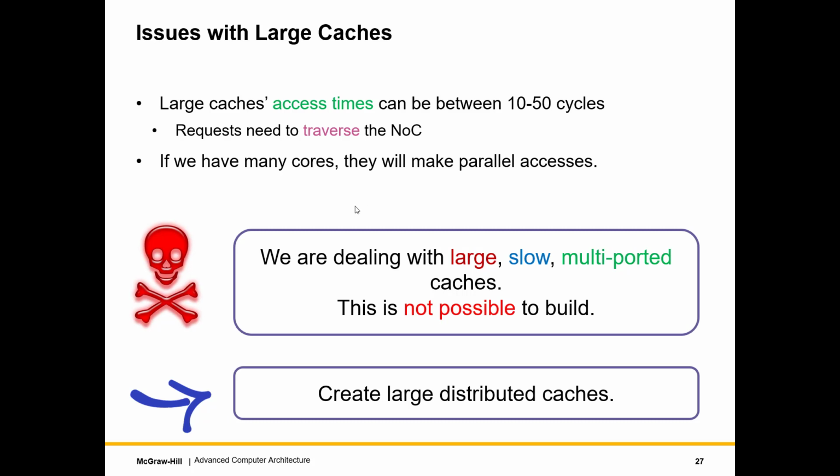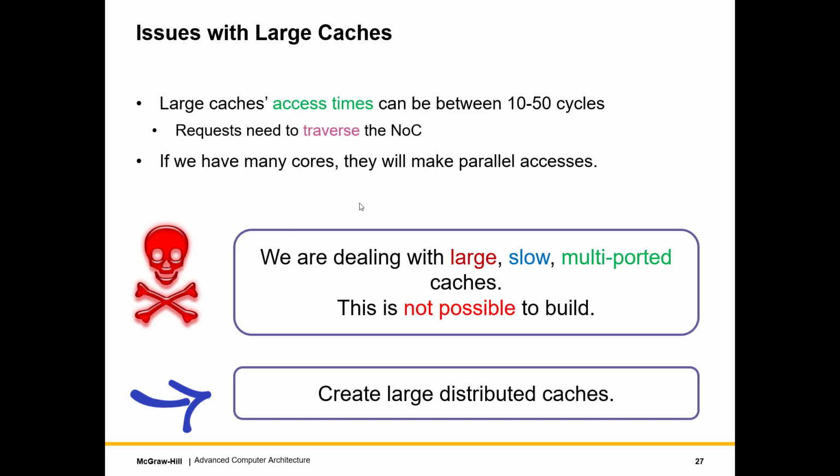And to connect all of those cache banks, there is a need to create an on-chip network. The access times also can vary. They can vary between 10 to 50 cycles. Also, congestion is an issue. And furthermore, we have to traverse the NOC, and the NOC has its own set of problems: deadlocks, starvation, livelocks, and so on. Even though we manage to avoid all of them, still the traversal times of messages are really variable.